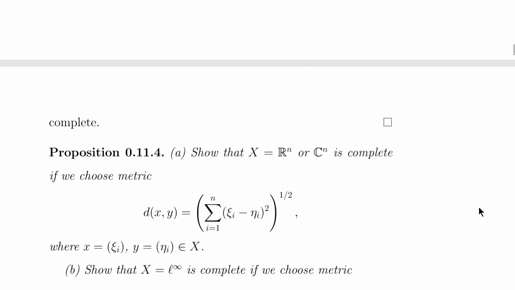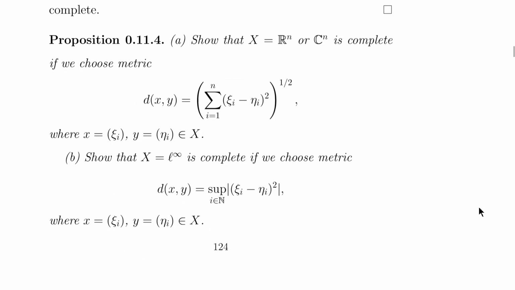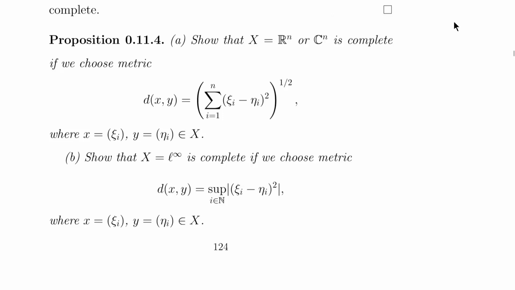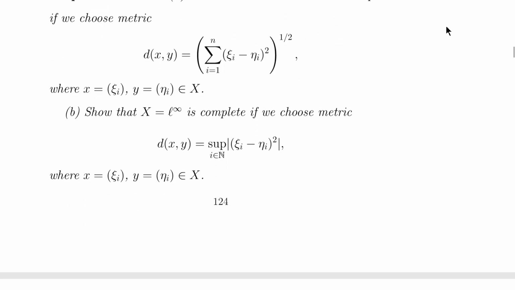So now we are discussing some examples where we can check the completeness. First, we have to show that if X is R^n or C^n, the unitary space is complete if we choose the metric d(x,y) equal to the summation of the absolute value of xi_i minus eta_i squared, whole to the power 1 by 2, where x is xi_i and y is eta_i, which belong to X. So first of all, we'll prove the first proposition, part A.